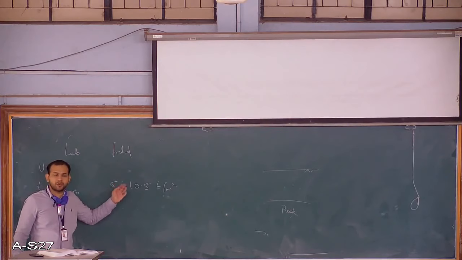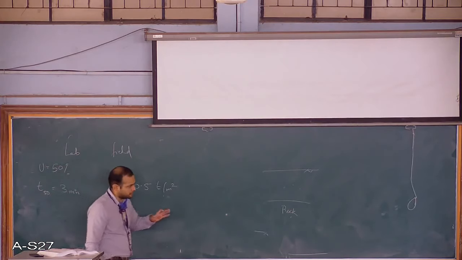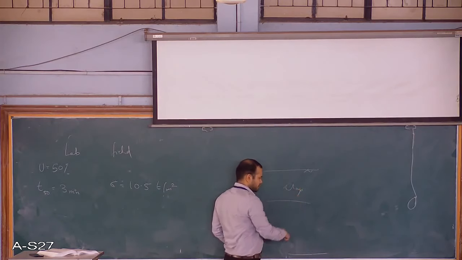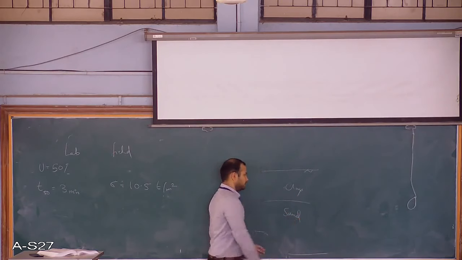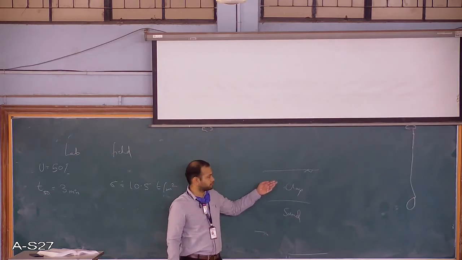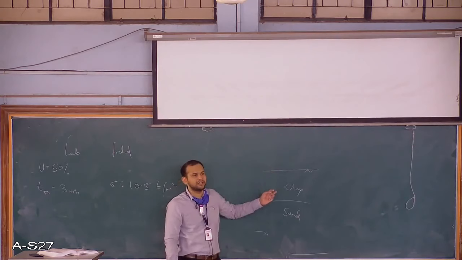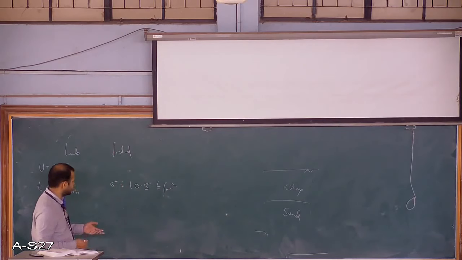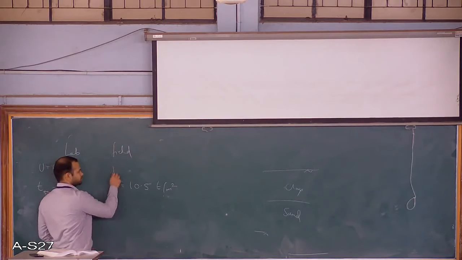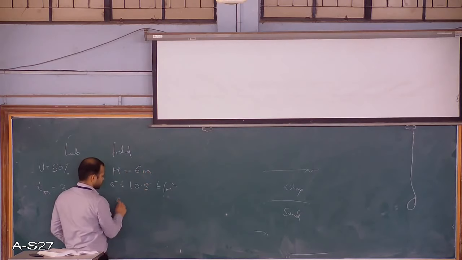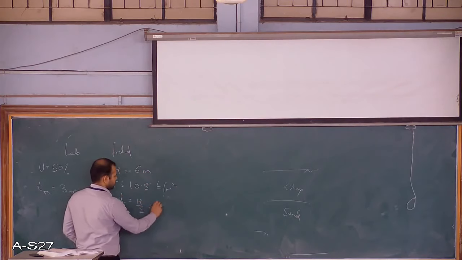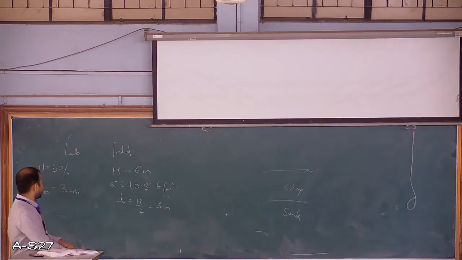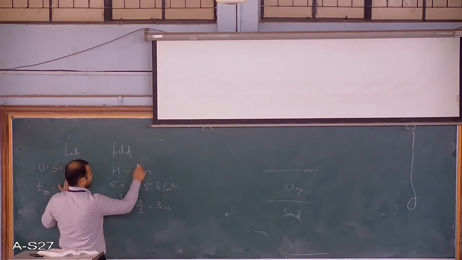So in this case, what they're telling is that even in the field they have soil, and below this is the clay of our interest, and we have sand below it. So what does it mean? It has a double drainage. So fortunately we have the same condition in the field. So D is H by 2. Here the H is how much? 6 meters. So D is H by 2, 3 meters. In both cases U is the same.